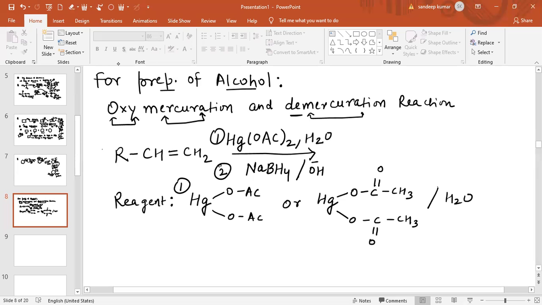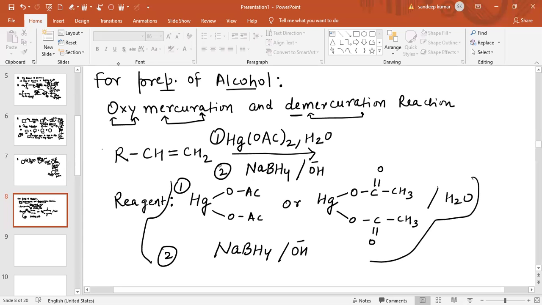Now in the second step, what did we add? In the second step we have added NaBH4 with OH negative. What is the role of these two reagents? I am going to explain that. According to these reagents, the reaction will follow addition of water, and this addition of water is according to Markovnikov's rule.